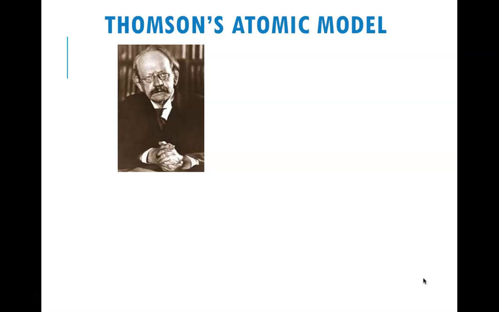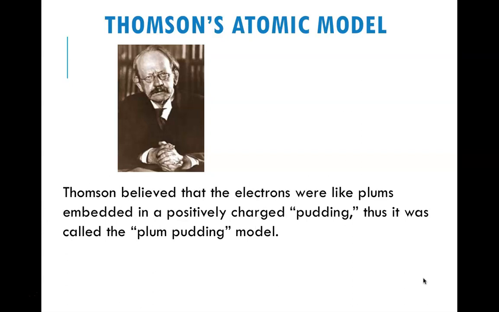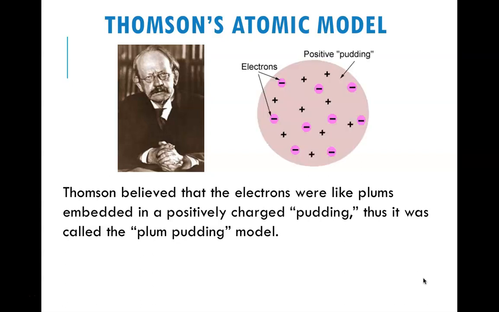So Thomson's model, when he took all his information, all his data, he came up with this plum pudding model. And his idea was the plums were embedded in this positively charged pudding that supported what he was trying to say and what he was trying to get across to the scientific community. The electrons are not moving. Plums don't really move around in plum pudding. So he was able to come up with this idea. There was a positive thing, and then there was a negative particle as well.